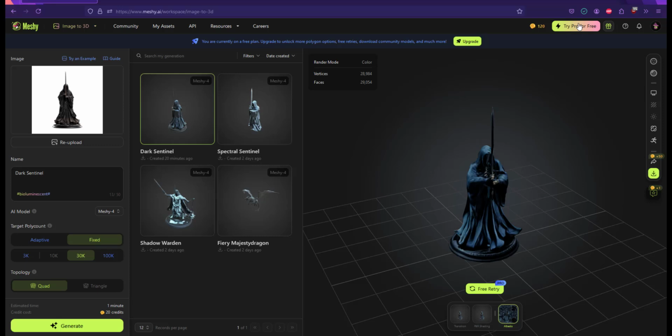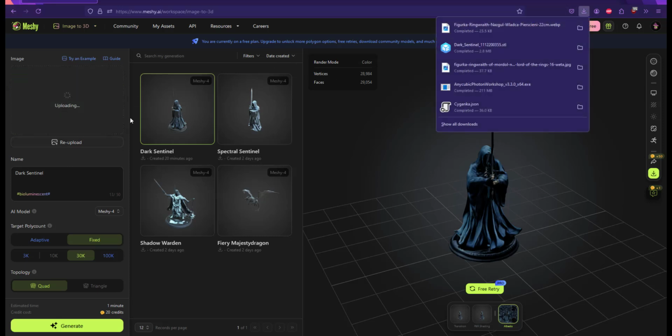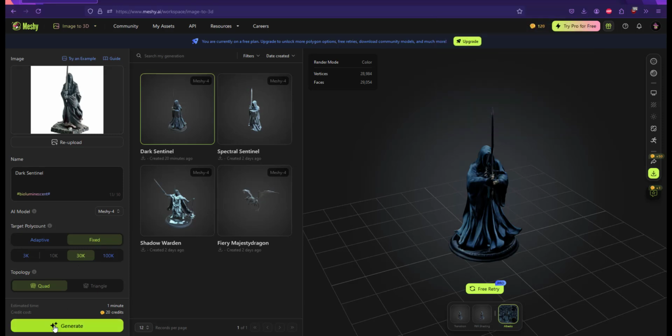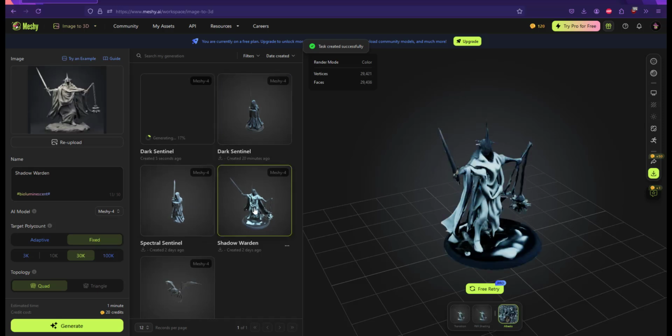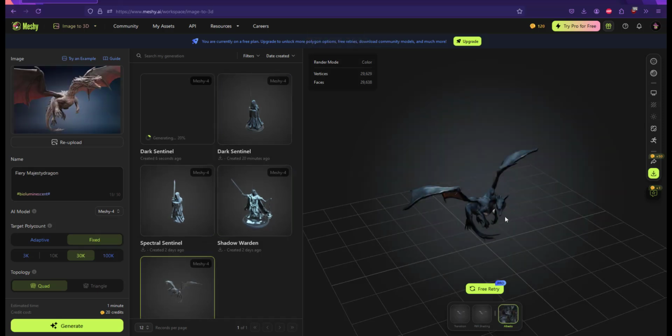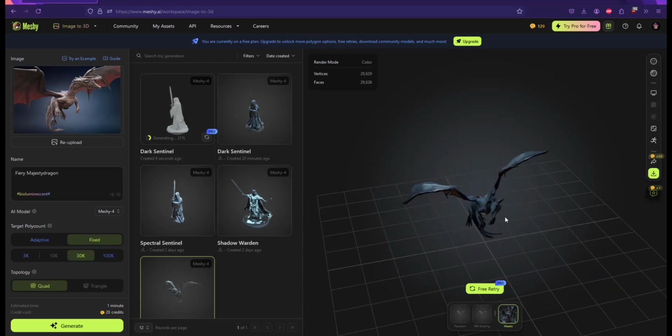Okay, so let's try to download this and upload this and generate. You see, it started. This is how my earlier generation looked like. I can see it's quite good, quite detailed.